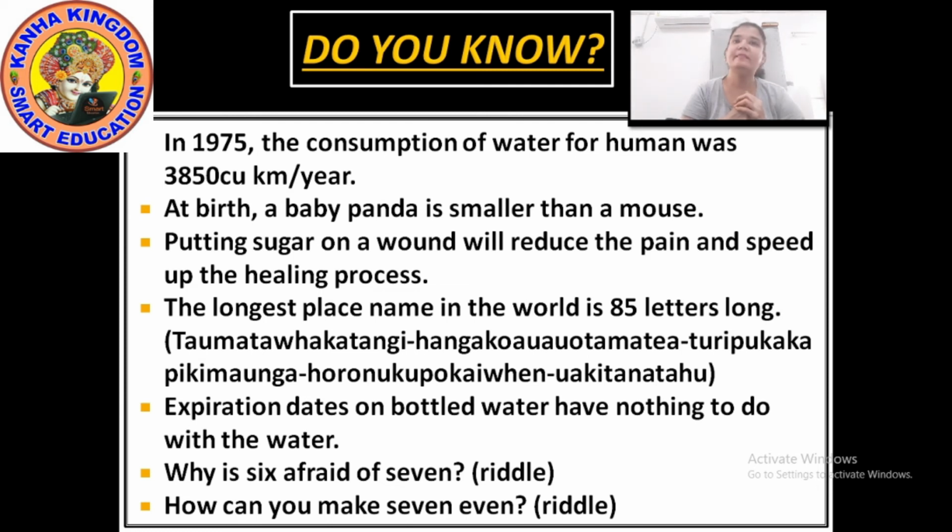Okay? Next, you must have heard the different names of the cities, na? Now, which is the longest name which you have heard? Thiruvananthapuram with 28 letters, right? But the longest place name in the world is 85 letters long. It is 85 letters. I have given that word here. Can you pronounce it? You can spell it out.